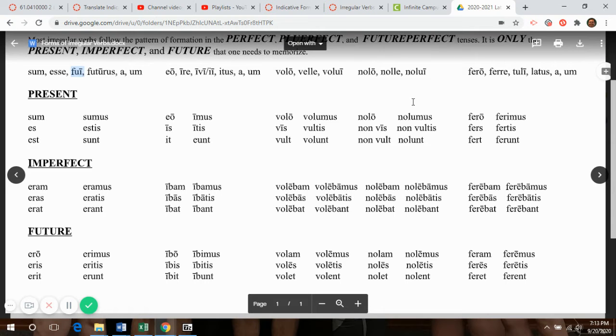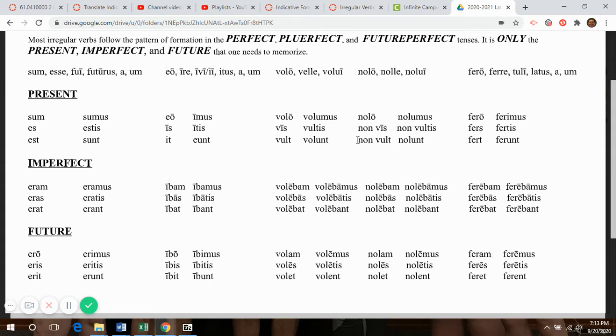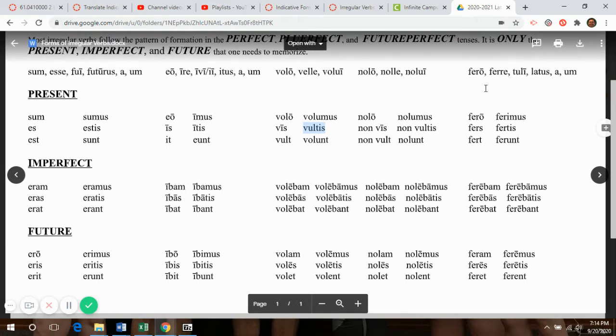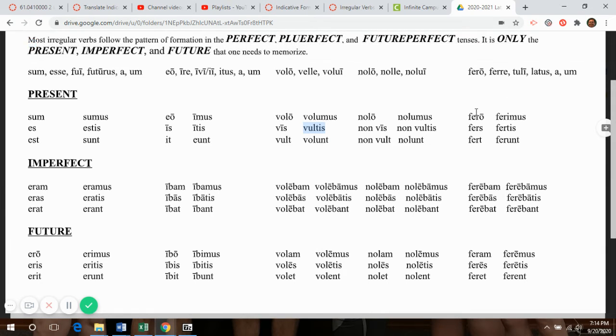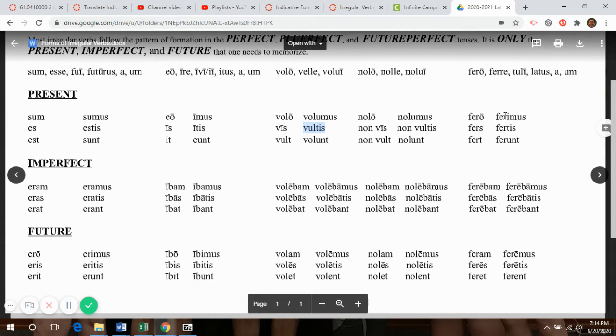Please note for nolo that in some of the forms, like what you see here with non vis and non vult and non vultis, they will be separated back out into its constituent parts of non and then the form of volo that you can see obviously over here on the left with vult, vis, and vultis. And then, of course, fero, ferre, tuli, latus. I bring, you bring, he brings, we bring, y'all bring, they bring, or I carry, you carry, he carries would be fero, fers, fert, ferimus, fertis, ferunt.